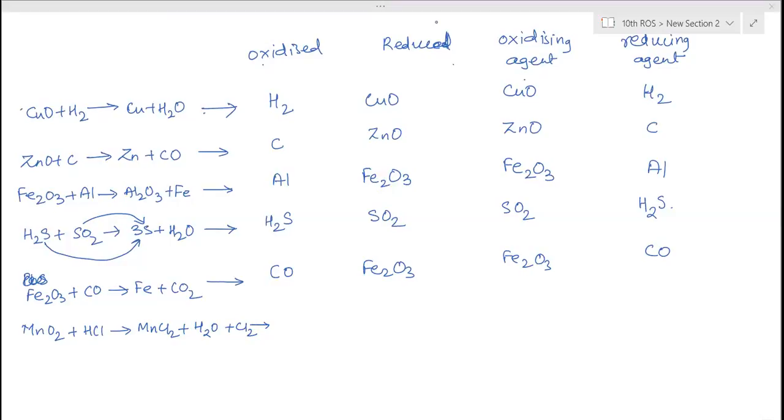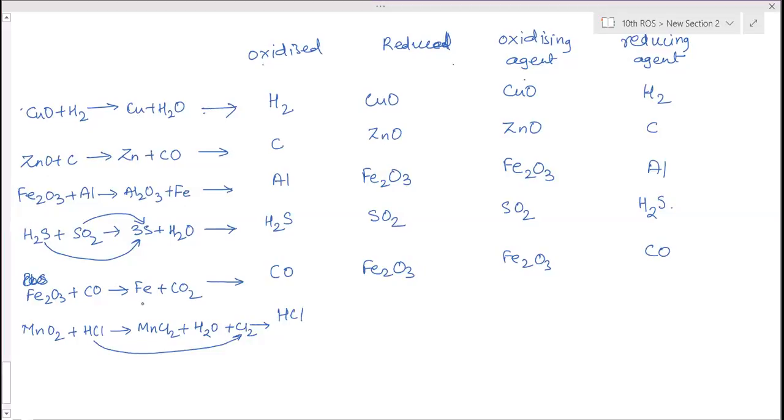Hydrochloric acid is getting oxidized, HCl. Reason? Because it's losing hydrogen to form chlorine.